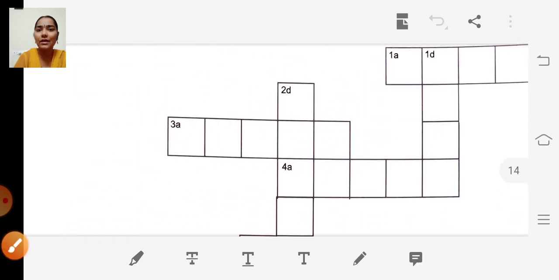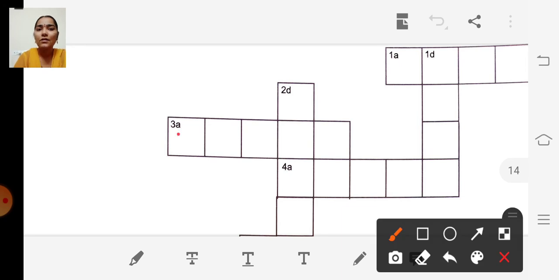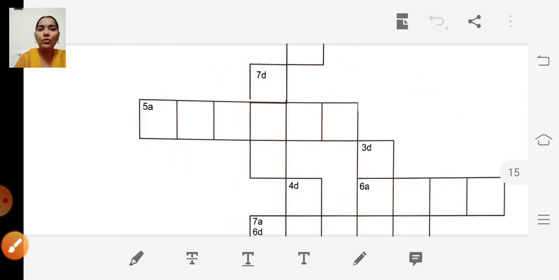So where is 3A? It's here. C-L-E-A-N. You have to write one letter in one box. So clean.